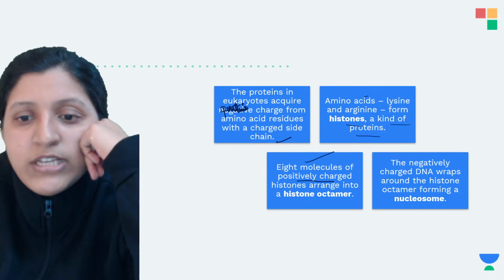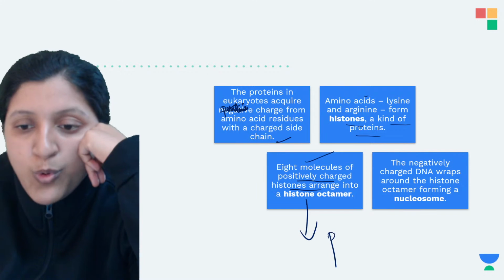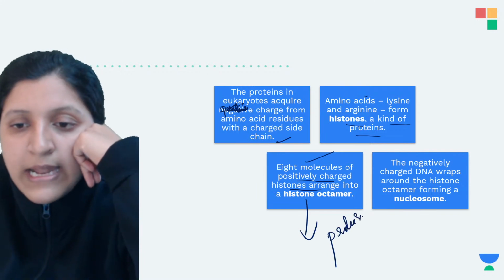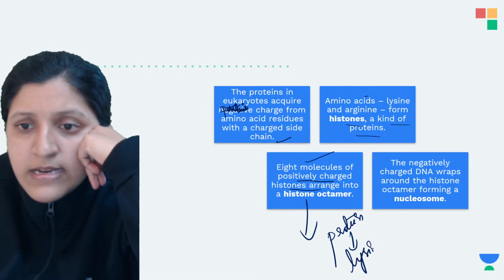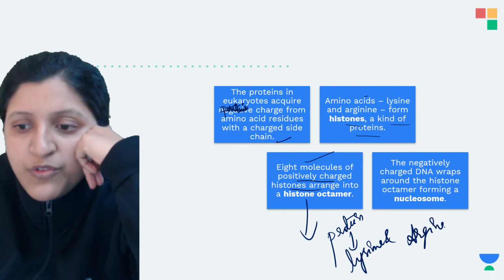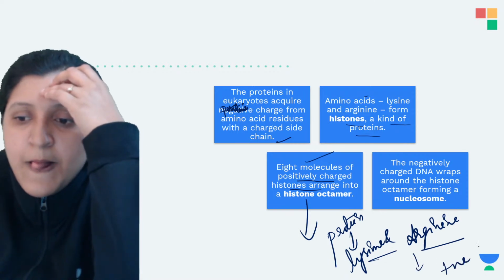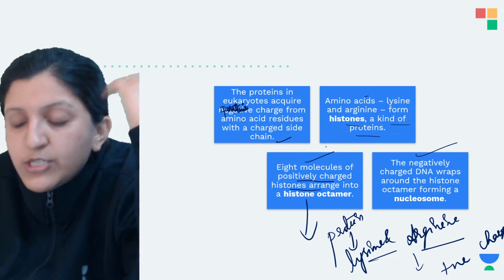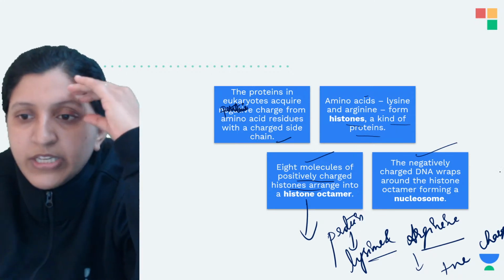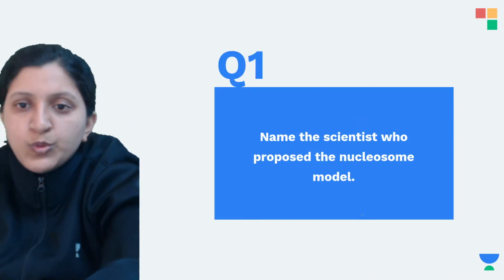Because of lysine and arginine, the protein has a positive charge. The negatively charged DNA wraps around the histone octamer, forming the nucleosome.